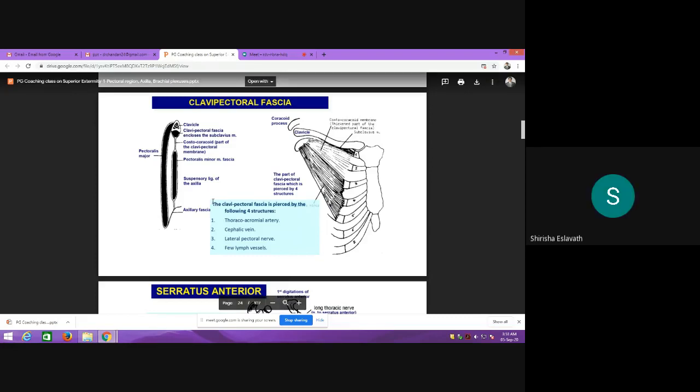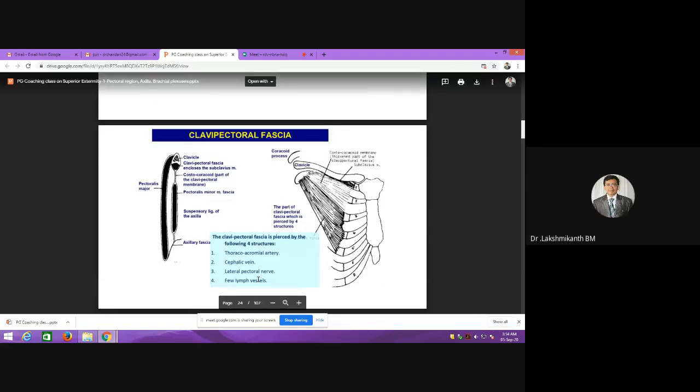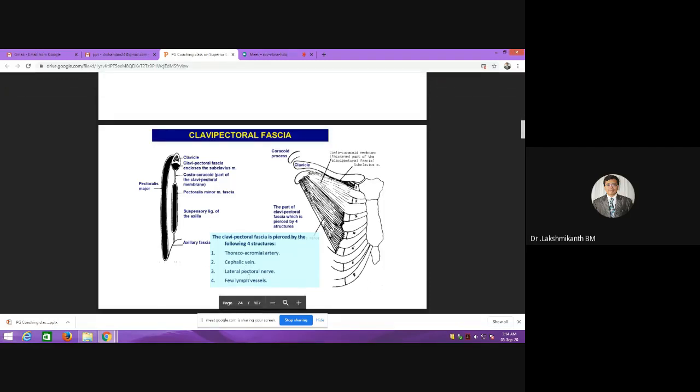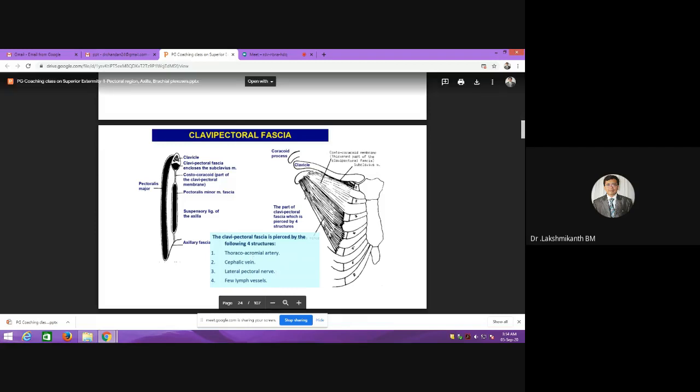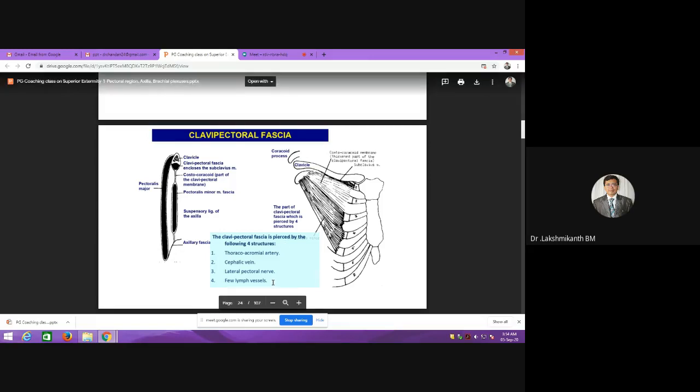Anybody? Pectoralis minor. Yeah, it will pierce the pectoralis minor, and it will directly supply the pectoralis major. Whereas the lateral pectoral nerve, even though it is named lateral pectoral, will not come lateral to the pectoralis minor. It will come medial to the pectoralis minor, pierce the clavipectoral fascia, and then supply the pectoralis major.